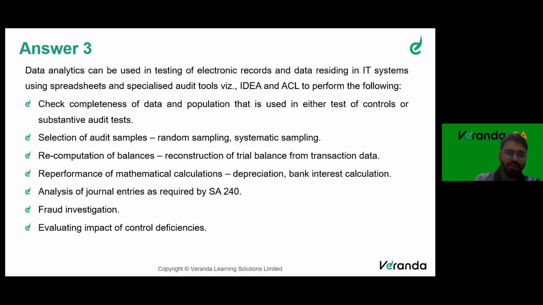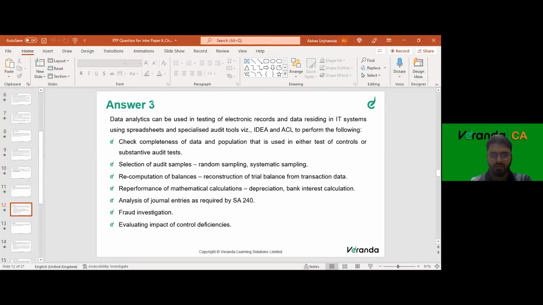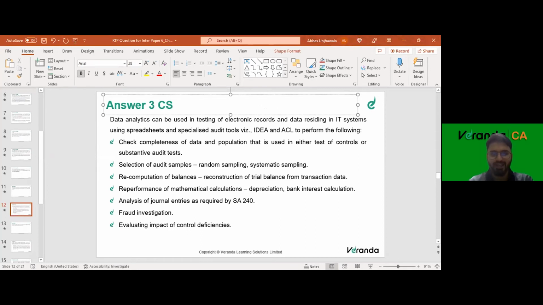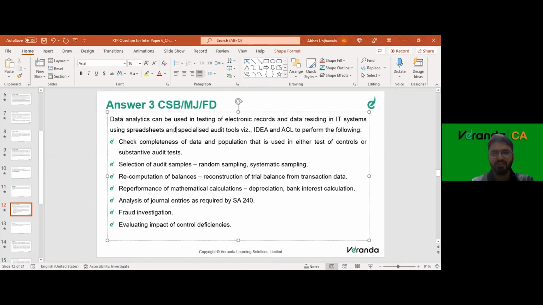So how many points are there? 1, 2, 3, 4, 5, 6, 7 points. So if I have to give you a catchword: C, completeness of data; selection of audit sample, S; recomputation of balances, B; CSB. Mathematical calculation, M; analysis of journal entry, J; CSB MJ, right? Fraud investigation, F; and control deficiency, D. This is the catchword: CSB MJ FD.